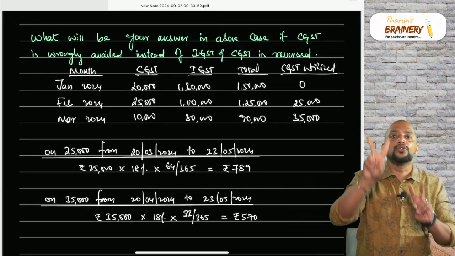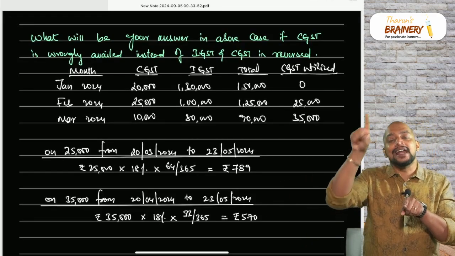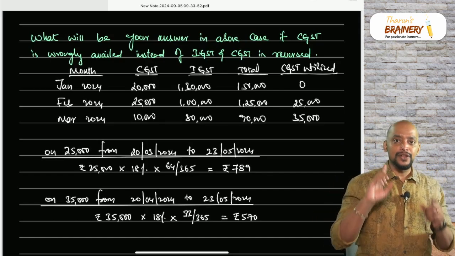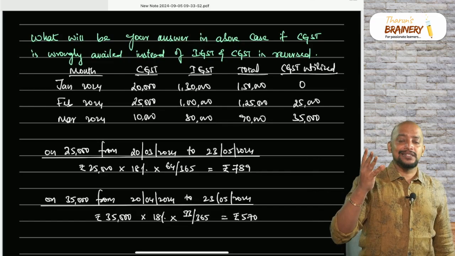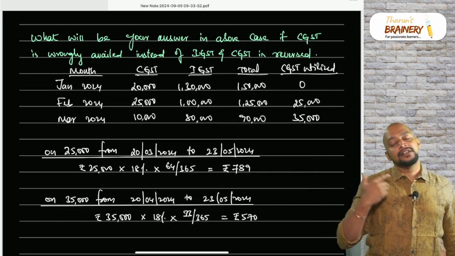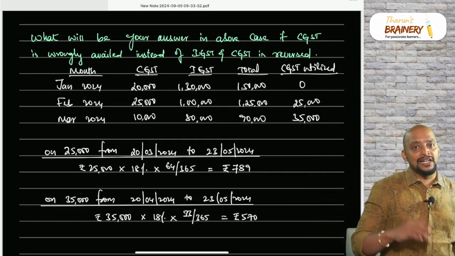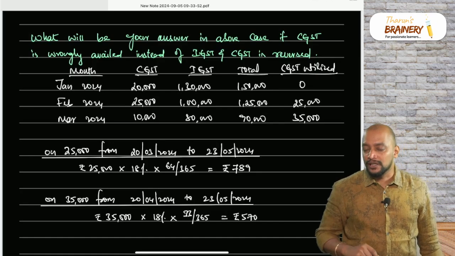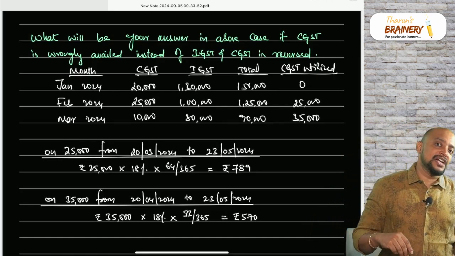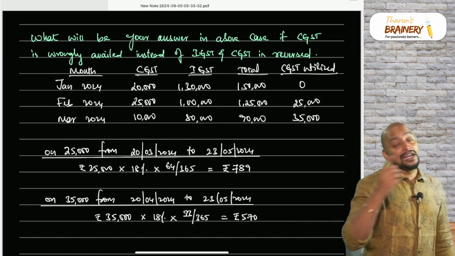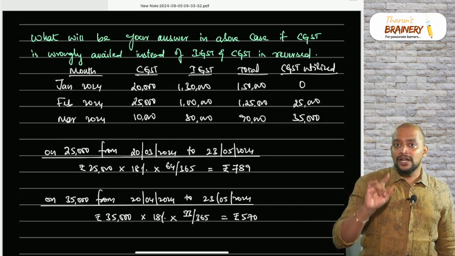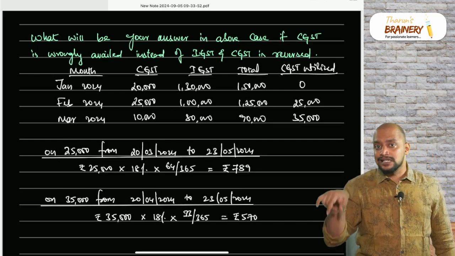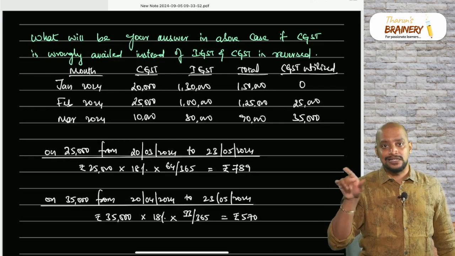Again, take only two columns, SGST head and IGST head. So if IGST is wrongly availed, take all heads, CGST, SGST, IGST total. Suppose CGST credit is wrongly availed, take CGST head and IGST head total. If SGST credit is wrongly availed, take SGST head and IGST head.